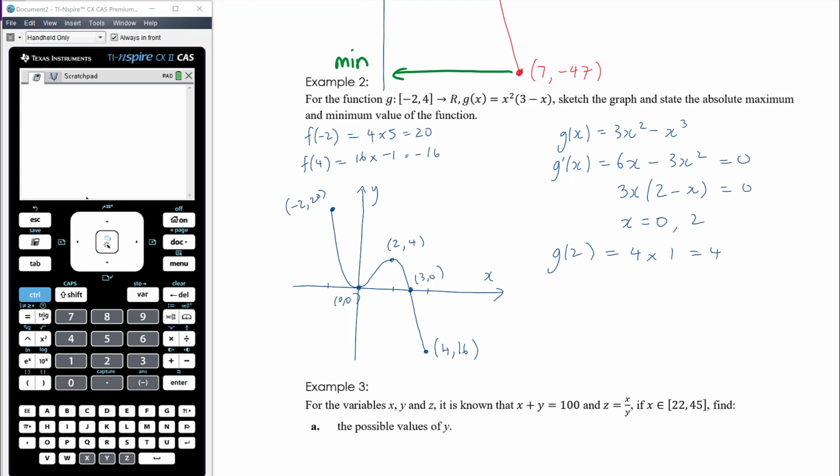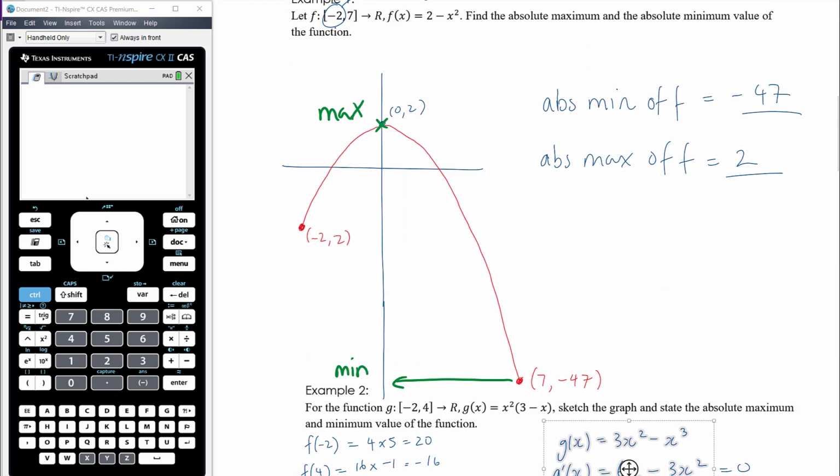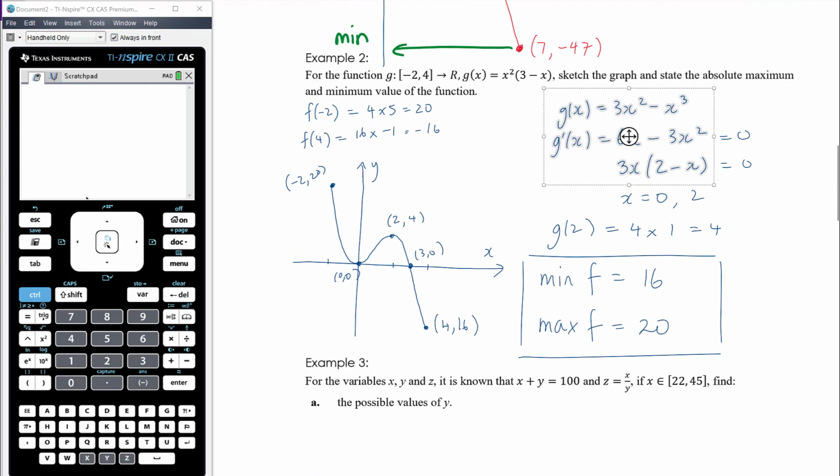Okay, so we know now that the minimum value of g is going to be negative 16 and the maximum value of g is going to be 20. So minimum and maximum in this instance happening at 2 endpoints. But you can't make that assumption. In the previous example, the maximum value wasn't at an endpoint, it was at a stationary point.